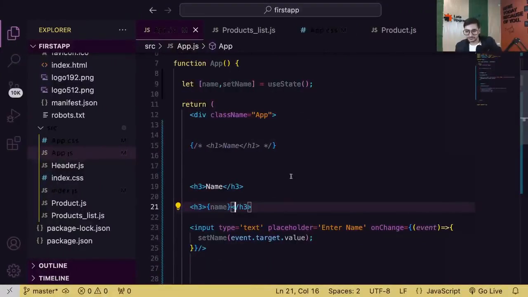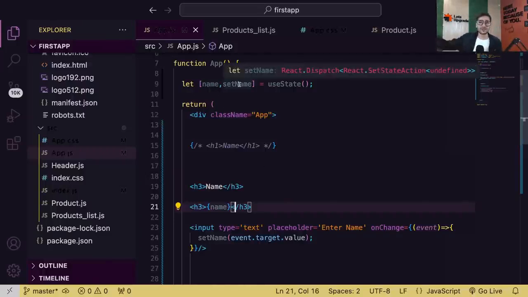Okay. Sir, is it possible to pass a state variable from one component to use it in another? Yes, it is possible. You can pass state variables to other components as well. From props only you can pass state variables. You can also pass state functions. Not only the variable, you can also pass the function to another component as a prop, and it can be called there. It's completely possible. Okay. Is that clear?